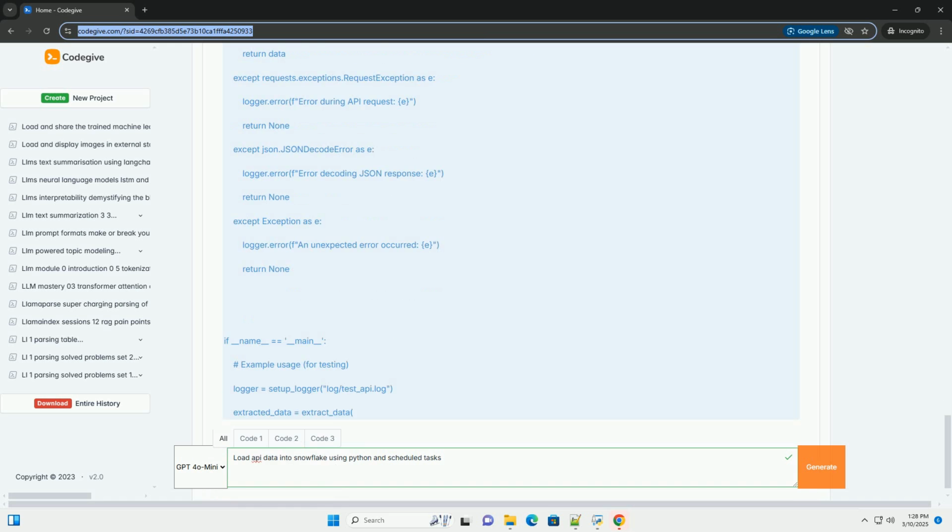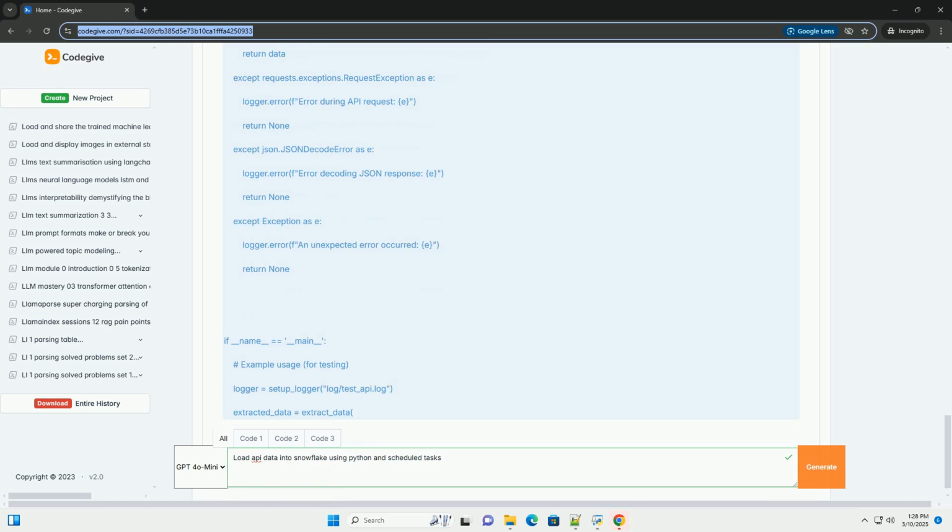scheduling. Scheduling is managed directly within Snowflake, eliminating the need for external schedulers. Monitoring and logging: Snowflake provides built-in monitoring and logging capabilities for tasks. Dependency management: tasks can be chained together to create complex workflows. Error handling: Snowflake provides mechanisms for handling task failures, such as retries. Scalability and reliability: Snowflake tasks are designed for scalability and reliability.